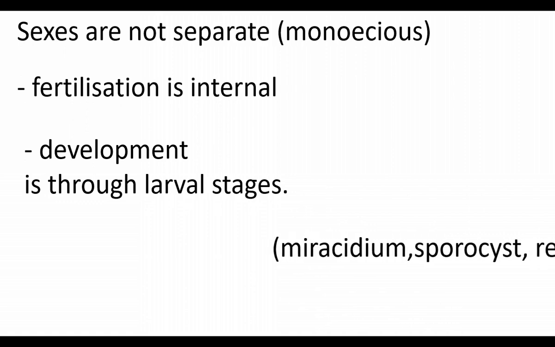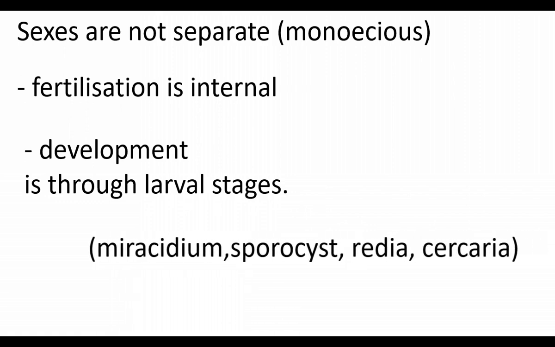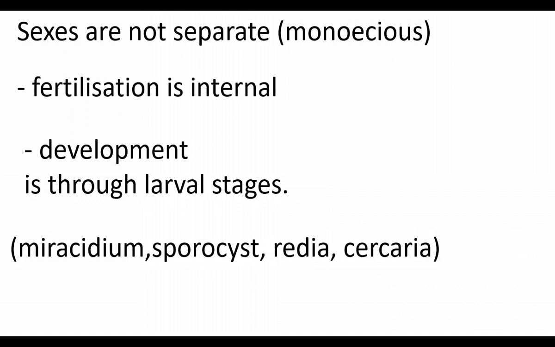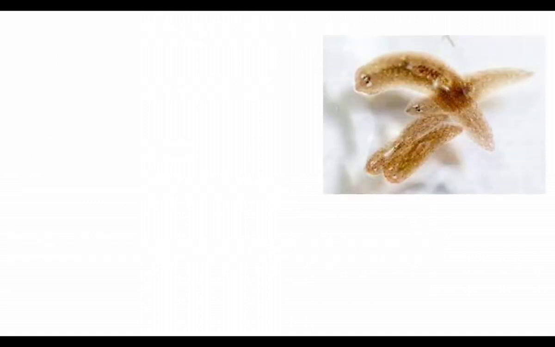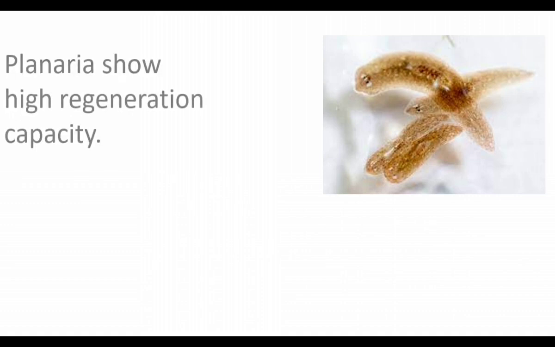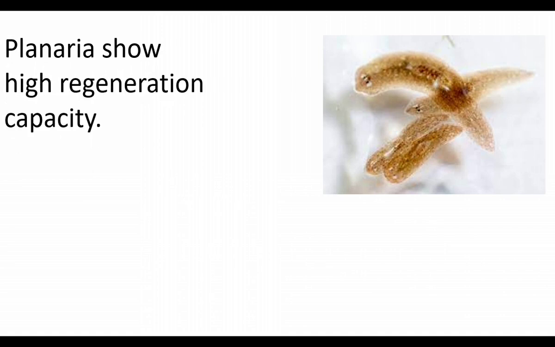Miracidium, Sporocyst, Redia, Cercaria are the larval forms of flatworms. These larval forms develop into adult individuals. This is Planaria. Planaria has the remarkable power of regeneration. The regenerative capacity is high in Planaria. The ability of living organisms to regrow the lost parts is called regeneration.